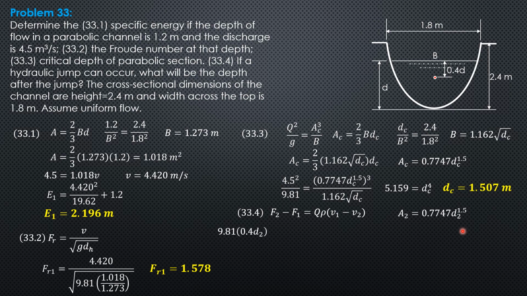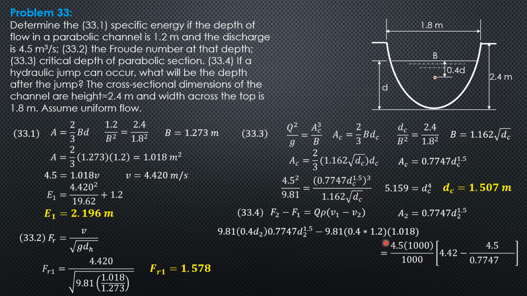Then 9.81 times 0.4 of d2 times area 2, that's F2, minus 9.81 times the centroid of depth 1, which is 0.4 of 1.2, at section 1, 1.2 meters, area 1 is 1.018, equals discharge 4.5 times density 1000 over 1000. The left side is in kilonewtons, so we make the right side kilonewtons also. V1 is 4.42, this one. Then V2 is discharge over area 2, discharge 4.5 over area 2.